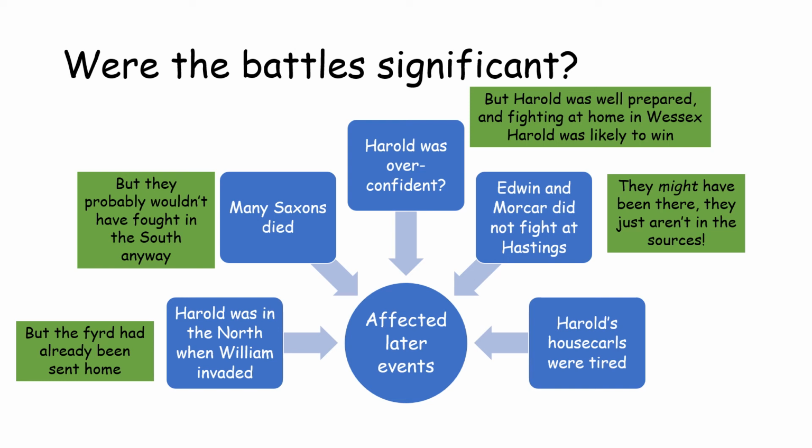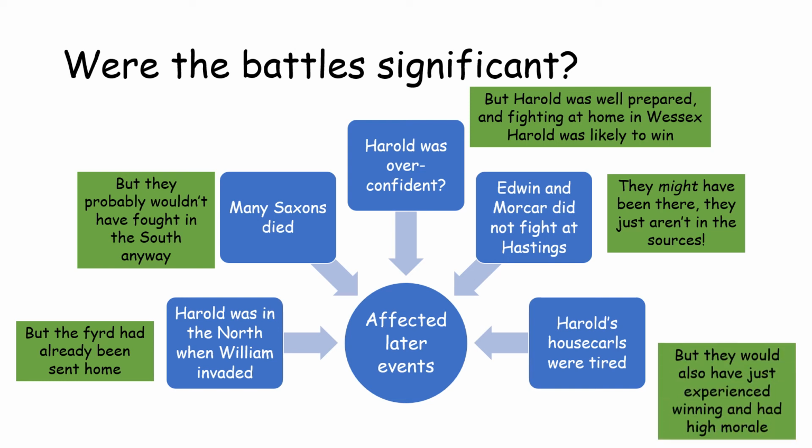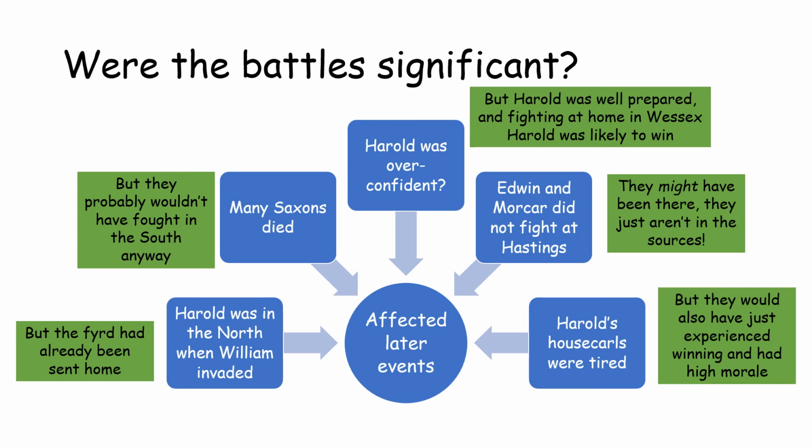Perhaps they were, and that isn't such a big deal for William's victory in the end. And lastly, perhaps the housecarls would have been tired, but you could argue that maybe they would have been really pumped up, having just experienced winning a big battle, and their morale would have been really high, and perhaps that would have helped them at Hastings.